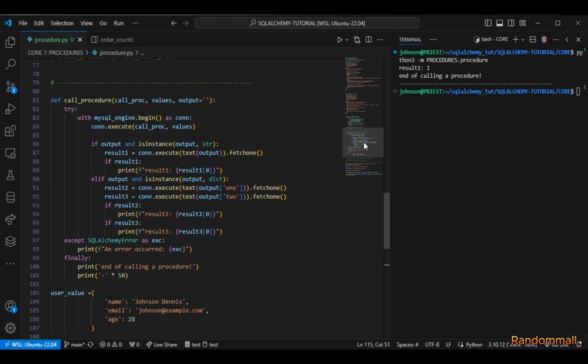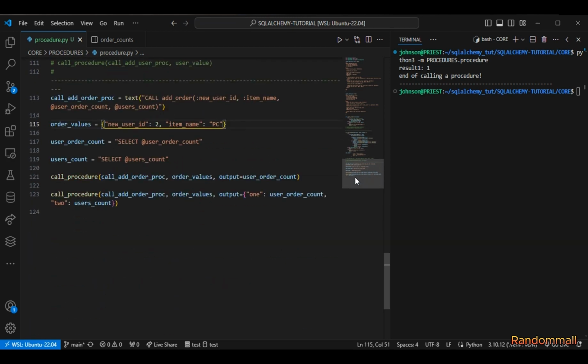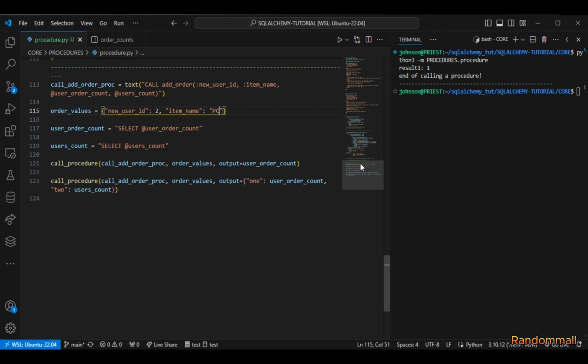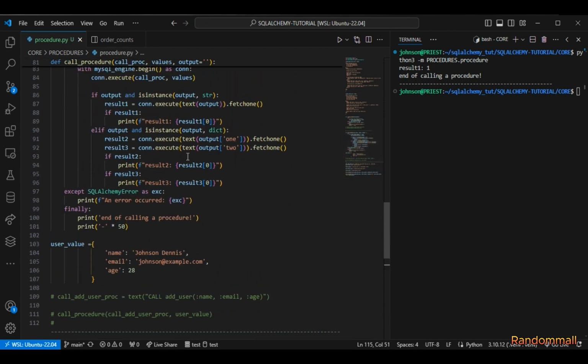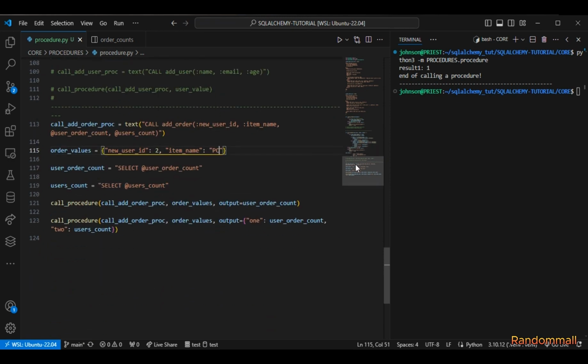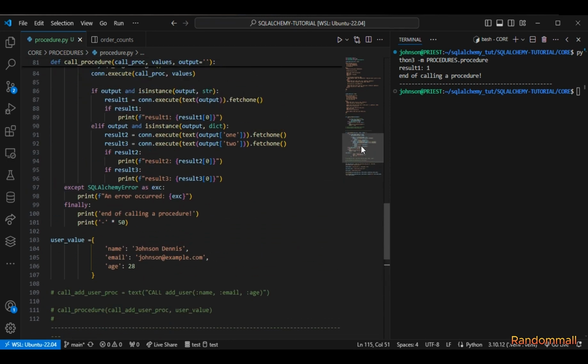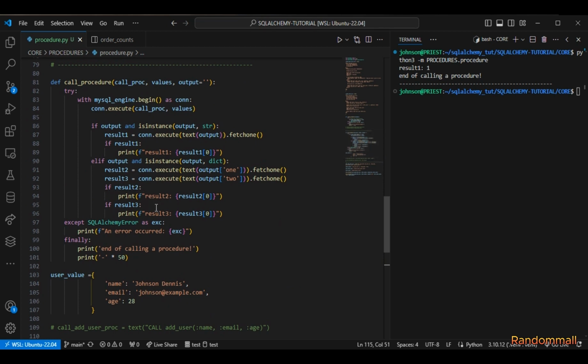So the way I did it is I used a conditional statement to decide how we are going to be retrieving it. When we pass in this user order count, the function is going to get the number of orders for that user and save it to result 2, and it's going to take the number of users in the table and set it to result 3, and we are going to print them out.